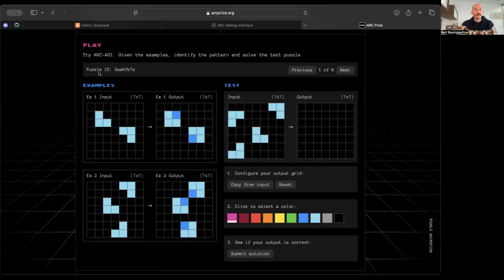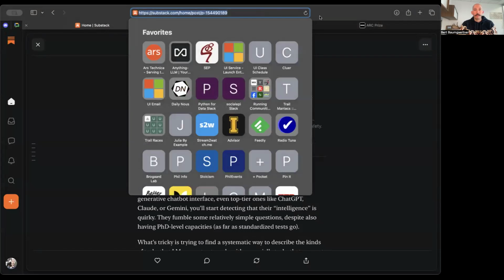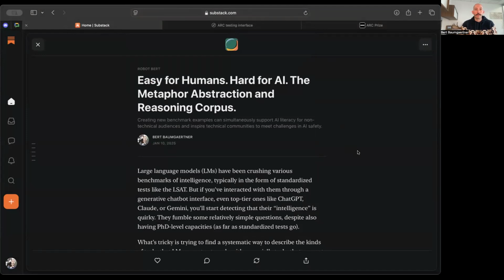If you prefer to read this, I have actually a post that I've done on my Substack that you can go check out. I'm going to share my screen here. If you go to robotbert.substack.com, you'll see one of my earliest articles is this one, Easy for Humans, Hard for AI, the Metaphor Abstraction and Reasoning Corpus. So most of the things I'm going to talk about here is actually written up with some examples there, and I'll expand a little bit on that in this video. Okay, so let's start with ARC.